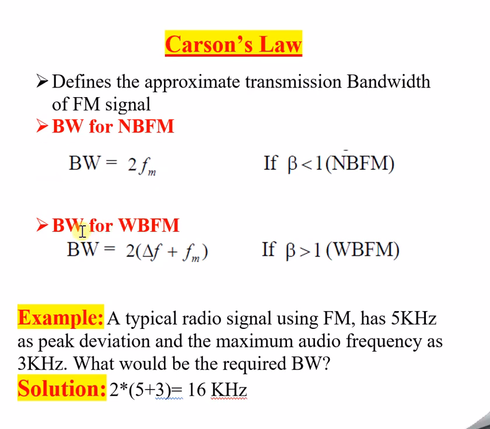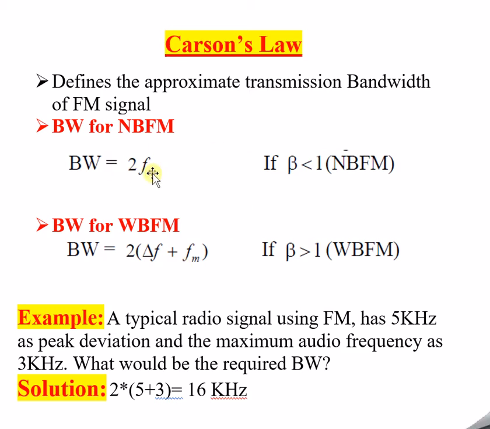When it comes to WBFM, the bandwidth is going to be 2 times delta f plus fm. As I told you in the previous sessions, WBFM, that is wideband frequency modulation, is when beta is greater than unity. If beta is greater than unity, then it is called a wideband FM signal. Hence the bandwidth for that signal is 2 times delta f plus fm.